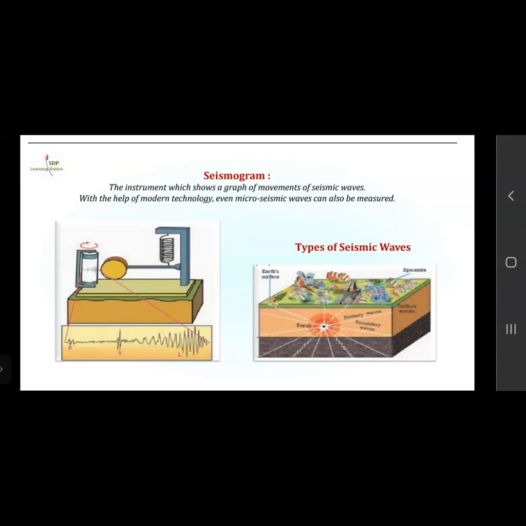Now we will be seeing the types of seismic waves. In the diagram, you can see on the right side the earth surface is shown. The focus is shown. Epicenter means the center. Then the primary, secondary waves, and surface waves. We will see all this in detail.